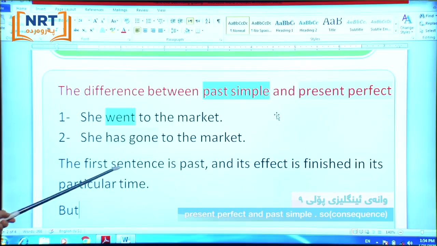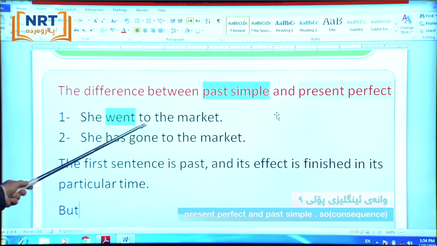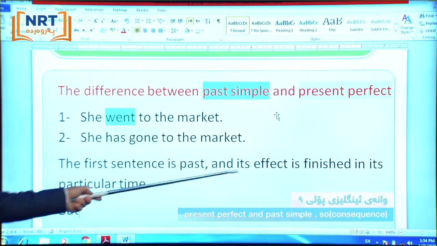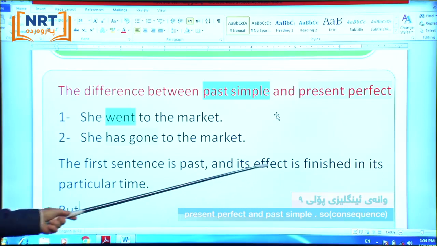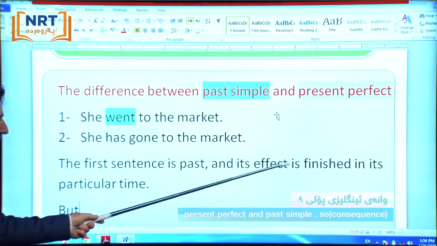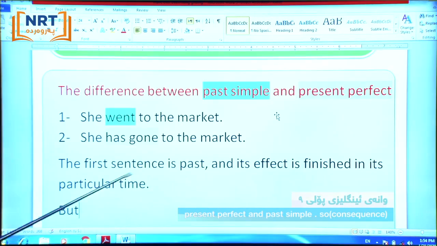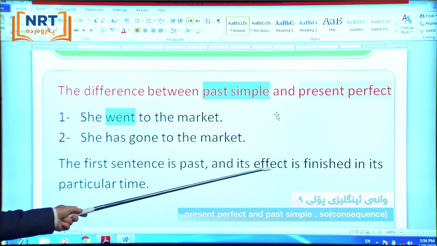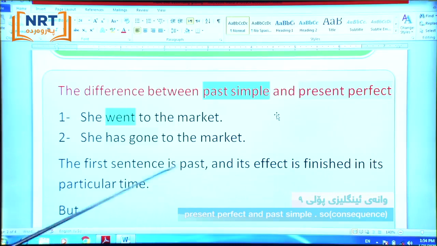The first sentence, she went to the market, is past. And its effect is finished in its particular time.